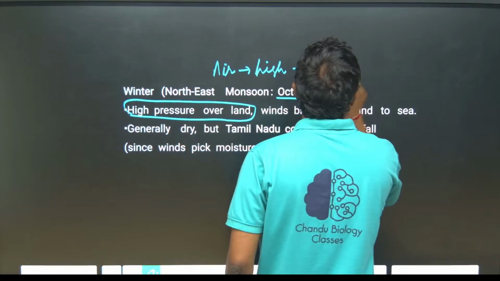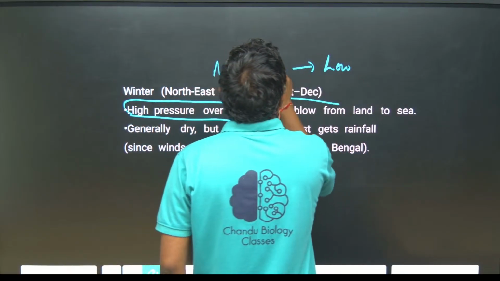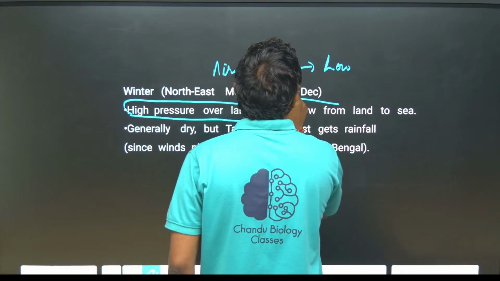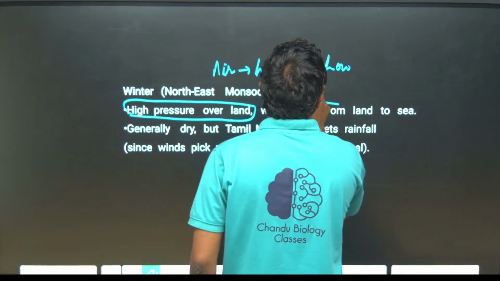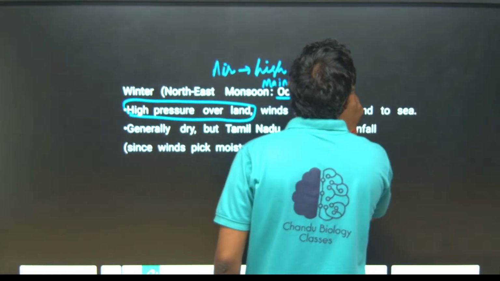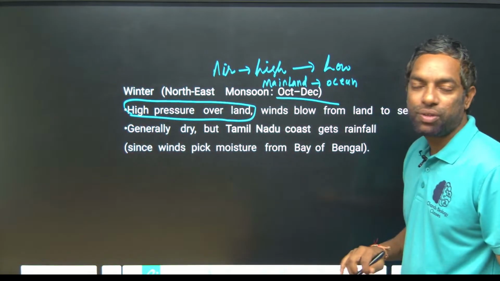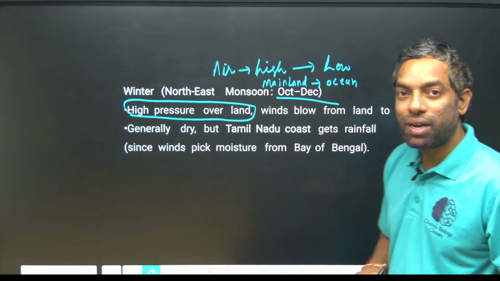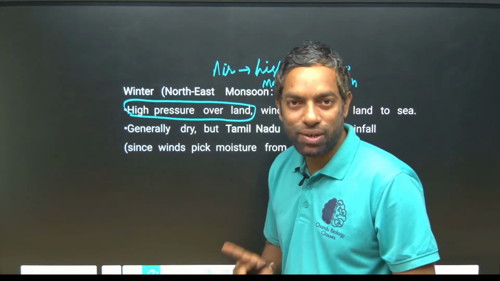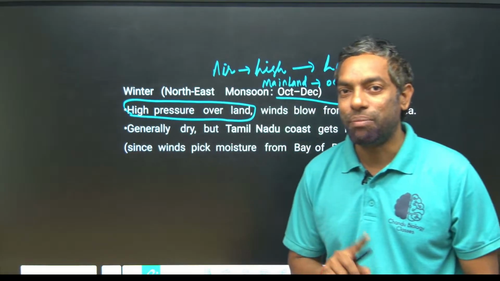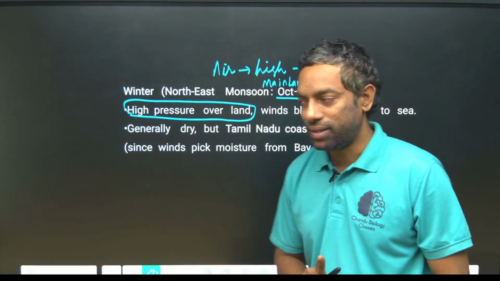During winter, the air moves from mainland to ocean, land to ocean. During summer, the air moves from the ocean to mainland. This is the difference, because of the pressure gradient.